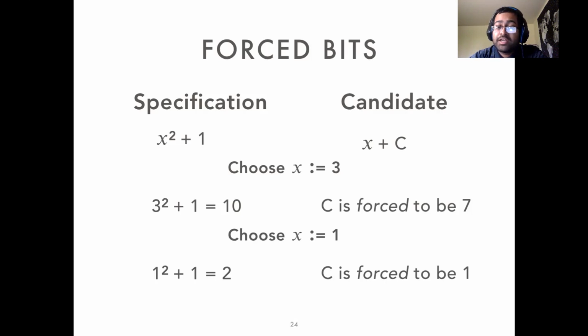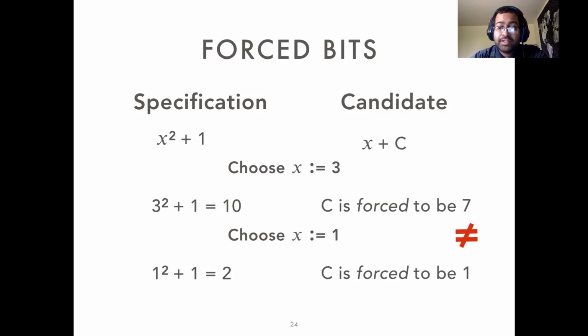Notice that the first input forces C to be 7 and the second input forces C to be 1. This means there is no C which works for all inputs. And by definition, a symbolic constant has to expand to a concrete constant which works for all inputs for this to be a feasible candidate. So we can discard this candidate without any kind of enumeration or solver calls.